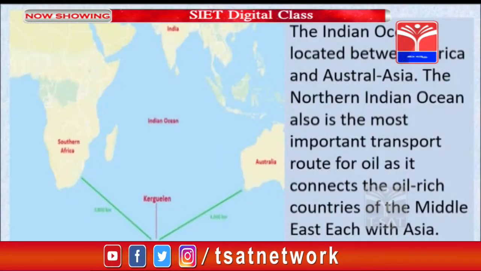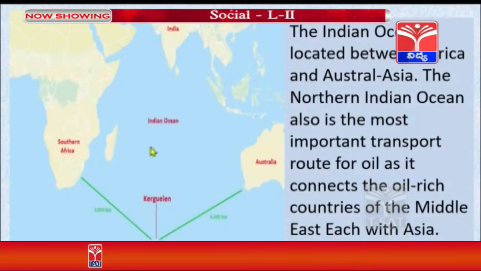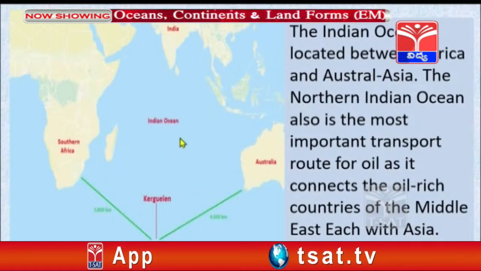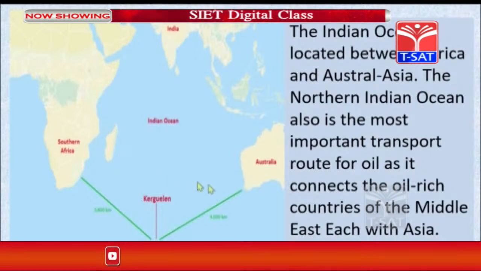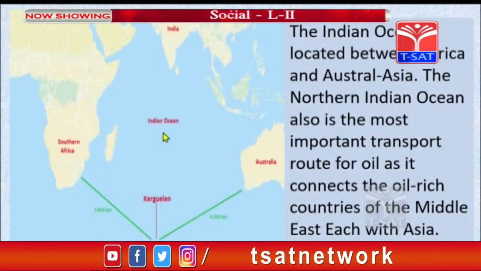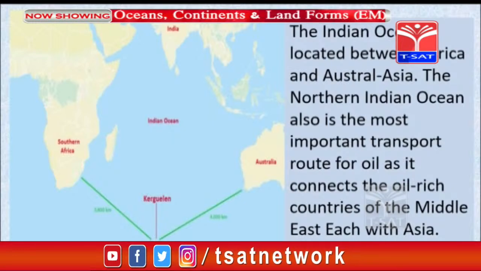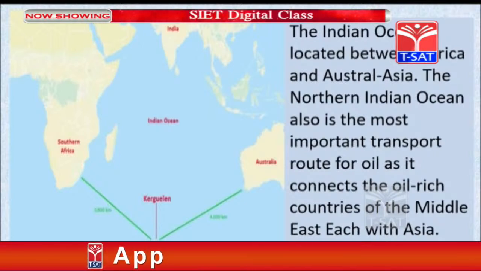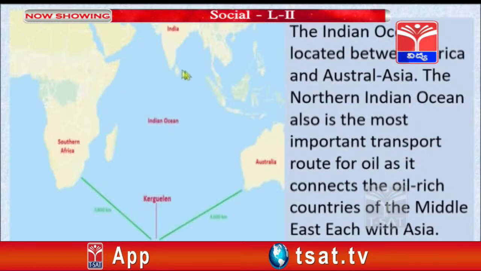The Indian Ocean, you can find in the region towards the south side of India, as well as towards the east side of Africa and the west side of the Australian continent. So the Indian Ocean is located between Africa and Asia. The northern Indian Ocean, towards the north side, is very important as a transport route.